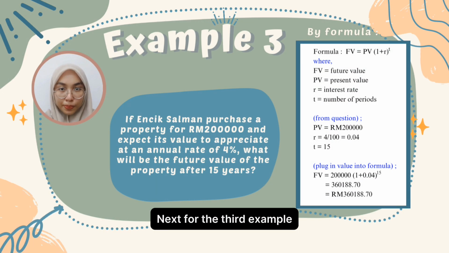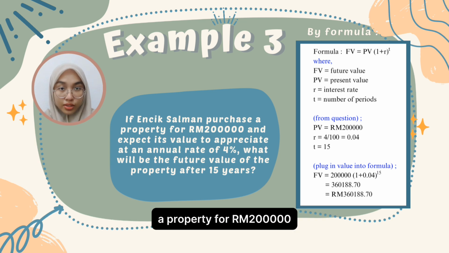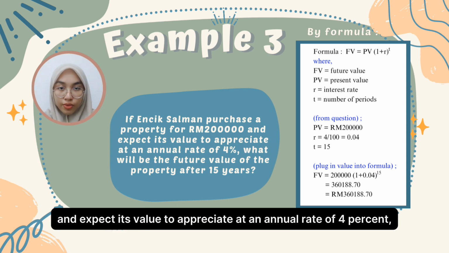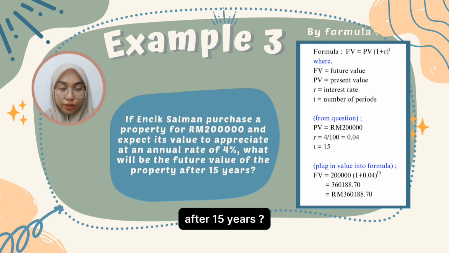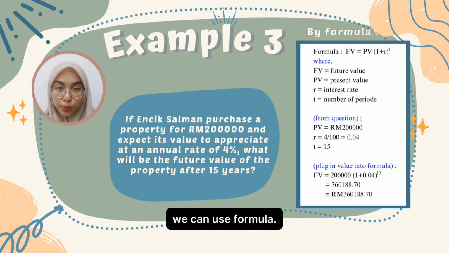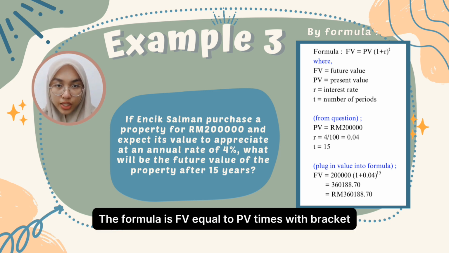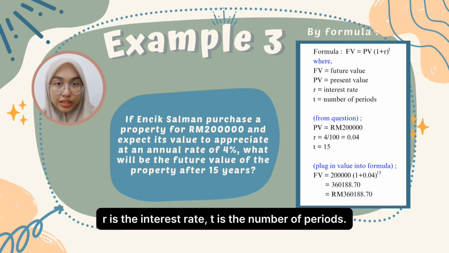Next, for the third example, the question is, if Encik Salman purchased a property for 200,000 ringgit and expects its value to appreciate at an annual rate of 4%, what will be the future value of the property after 15 years? Alright, so the first way to solve this question is we can use the formula. The formula is FV equal to PV times bracket 1 plus R to the power of T, where FV is future value, PV is present value, R is the interest rate, T is the number of periods.